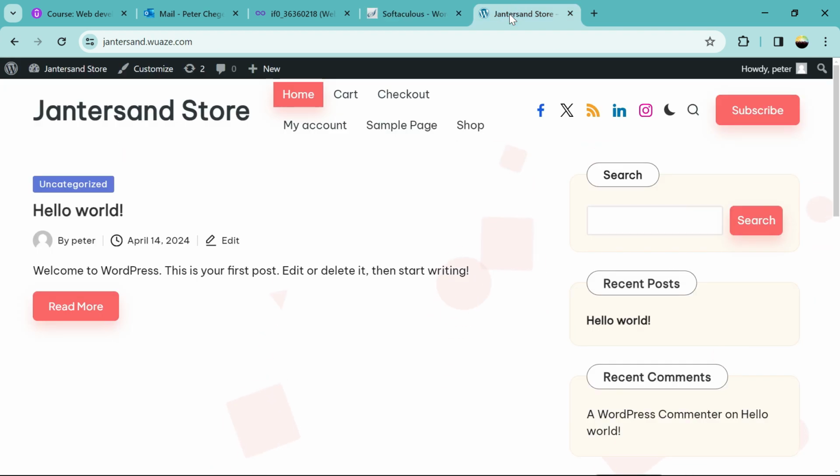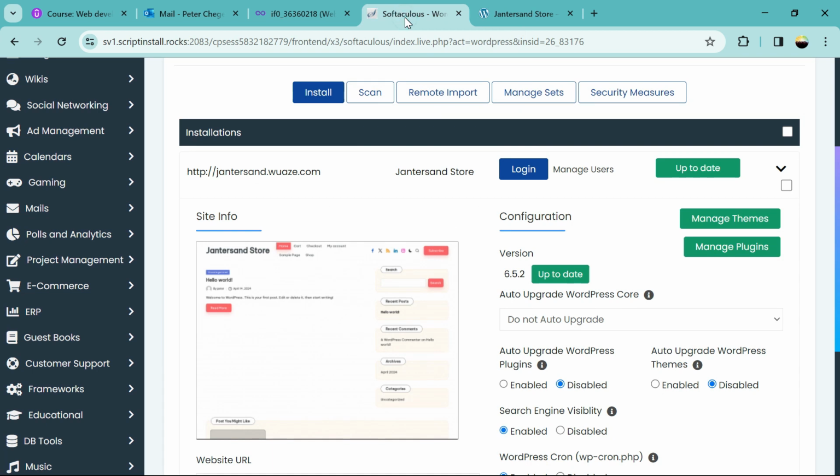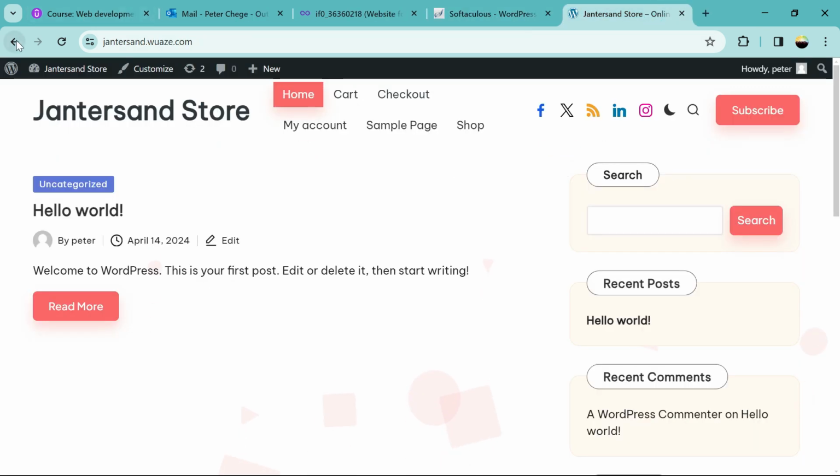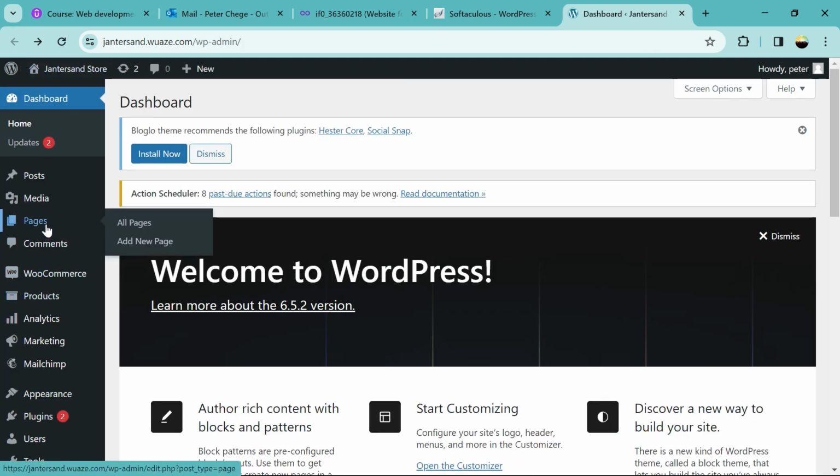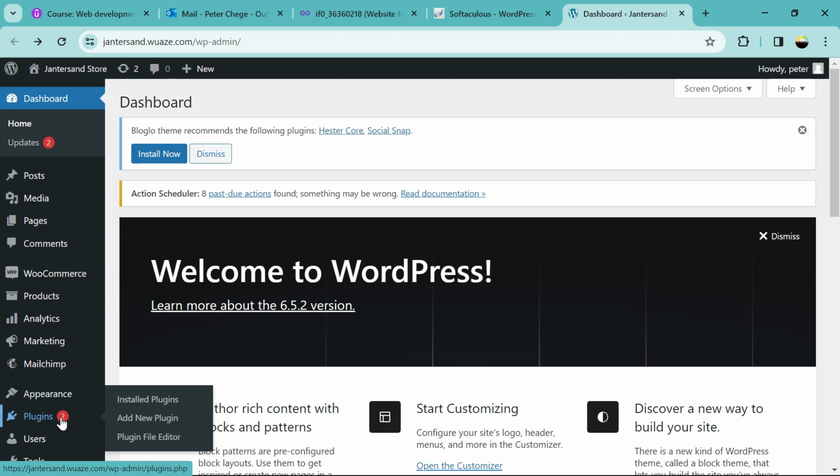So now in the next one, we'll be cleaning up some of the items that have been installed on our cPanel, which we don't need, like sample pages. Remove what we don't need, then we start cleaning up our page.